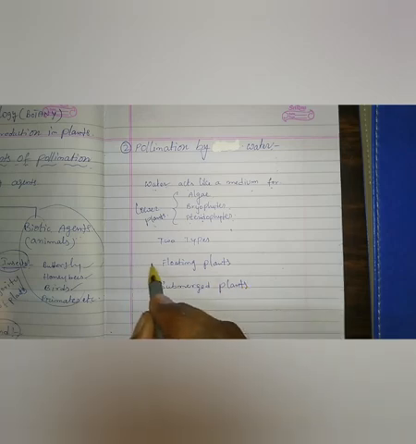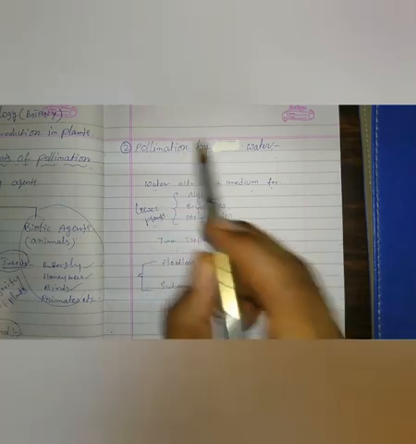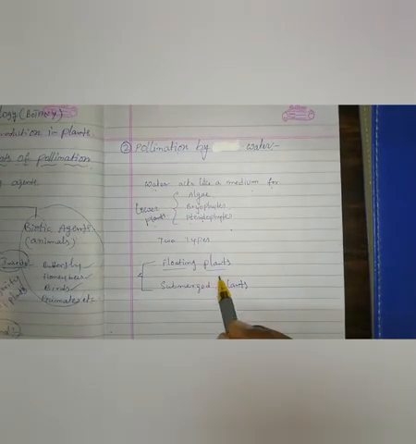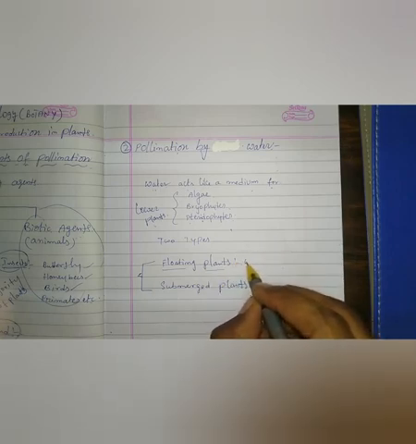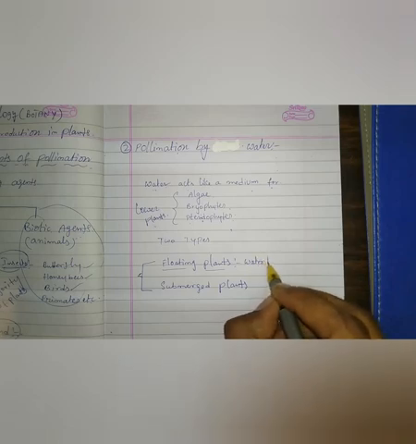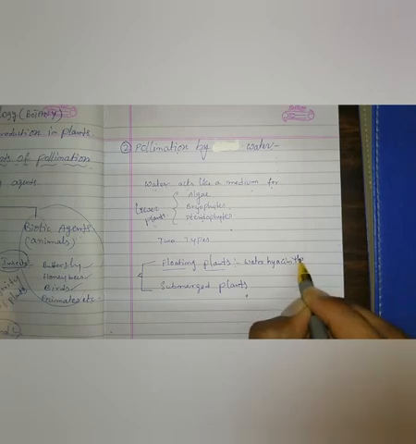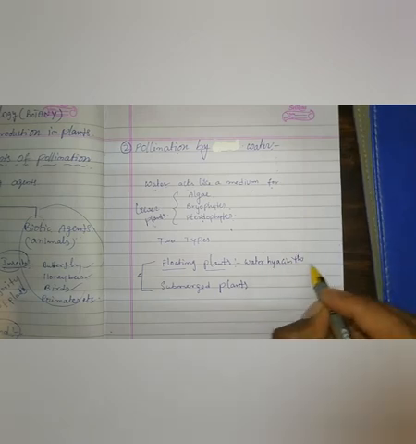These two types of aquatic plants show water pollination. Examples for floating plants are water hyacinth, and the next one is water lily.